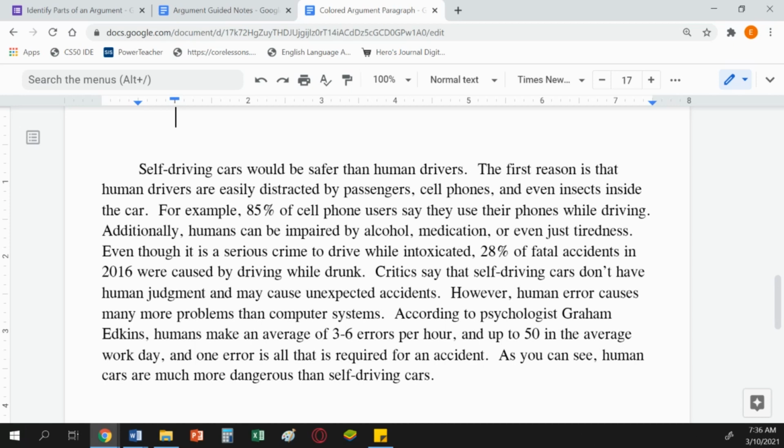Critics say that self-driving cars don't have human judgment and may cause unexpected accidents. However, human error causes many more problems than computer systems. According to psychologist Graham Edkins, humans make an average of 3 to 6 errors per hour and up to 50 in the average workday, and one error is all that's required for an accident. As you can see, human cars are much more dangerous than self-driving cars.